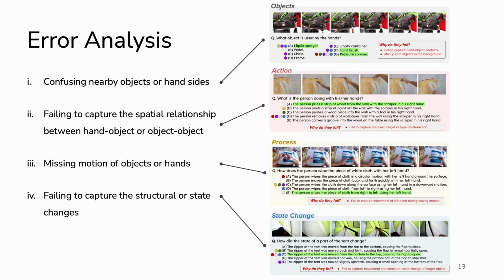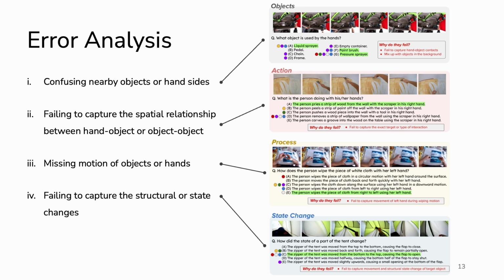To better understand model limitations, we analyze failure cases. We identify 4 major error types. The first is confusing nearby objects or hand side. The second is failure to capture spatial relationships between hands and objects. The example shows that the model fails to understand that the scraper is interacting with thin wood instead of the wall.